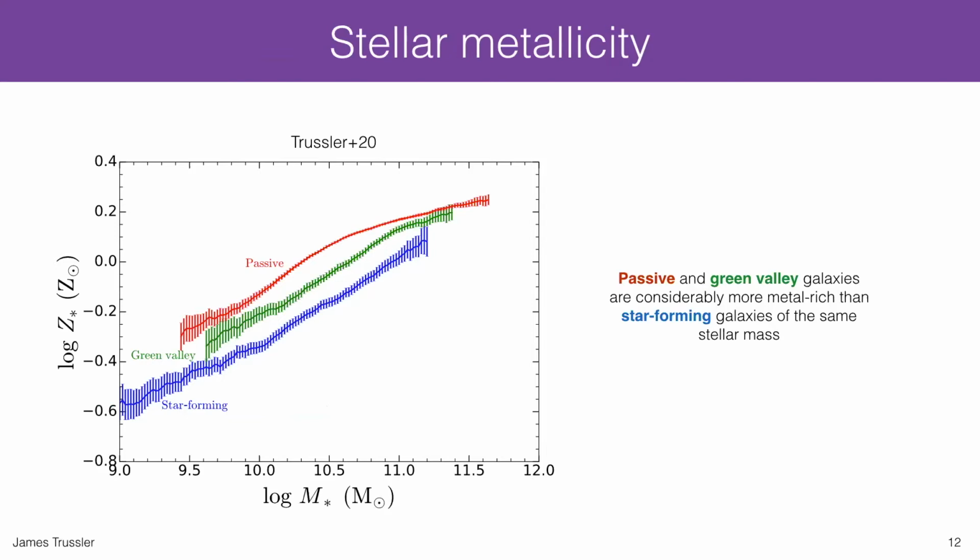Green Valley galaxies, shown in green, and passive galaxies, shown in red, are considerably more metal-rich than star-forming galaxies, shown in blue, of the same stellar mass, as shown by the stellar mass-stellar metallicity relation here. This indicates that galaxies typically undergo a considerable amount of chemical enrichment during the transition from star-forming to passive, which I'll return to later in this talk.